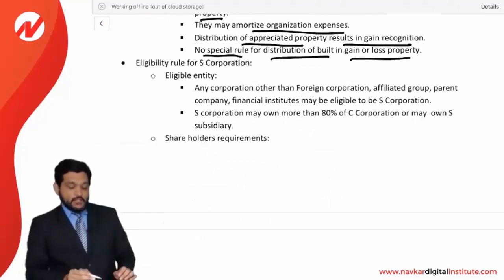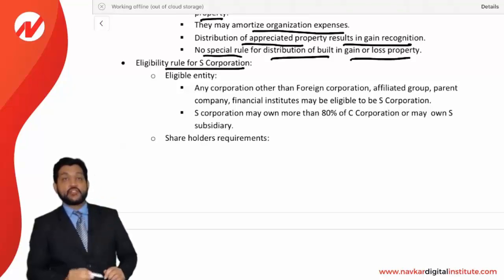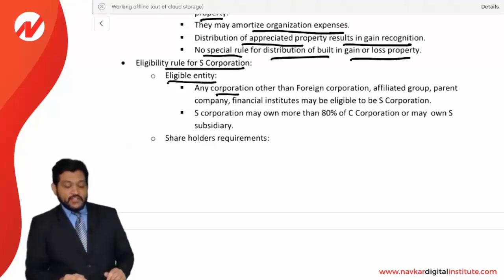Now let us see the eligibility rule for an S corporation. Who can be elected as an S corporation? Who has a right to be elected as an S corporation? First of all, the eligible entity. Any corporation other than a foreign corporation, affiliated group, parent company, or financial institute may be eligible to be an S corporation.